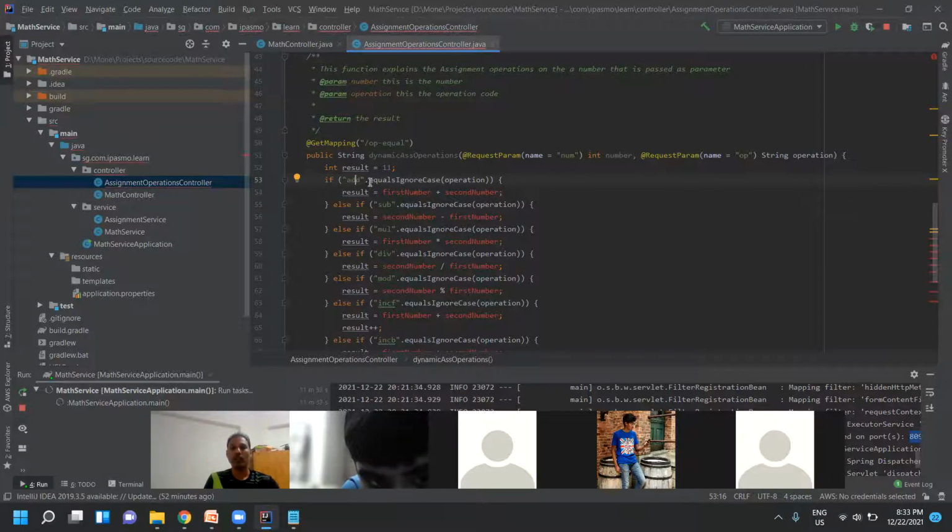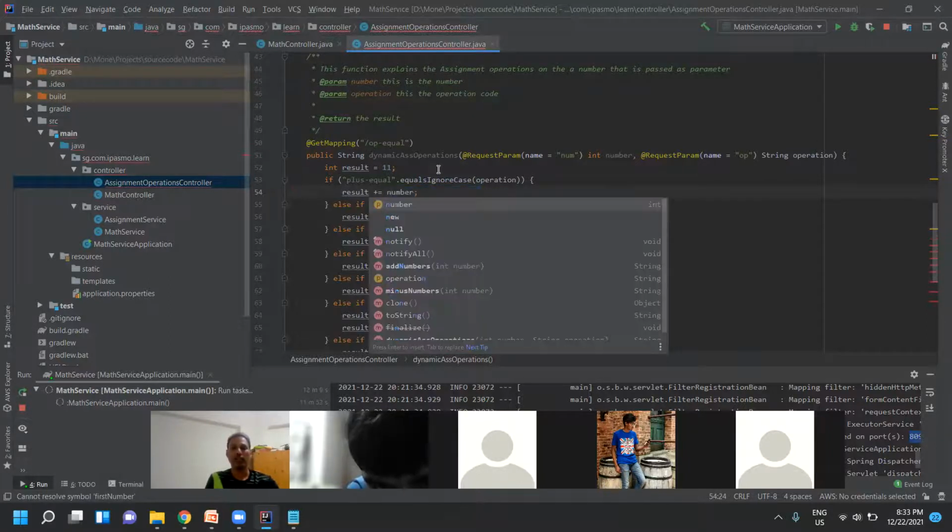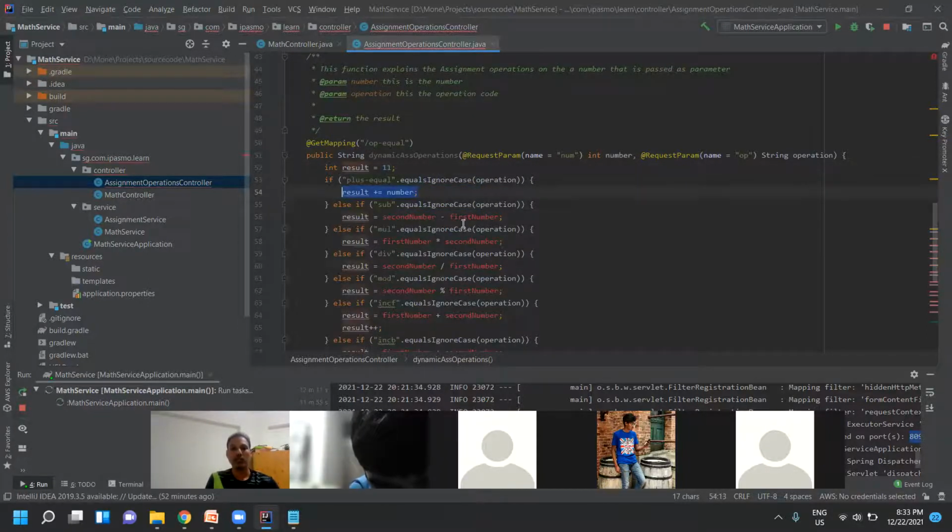So now, what is this? I'll just mention plus hyphen equal result. You can mention plus is equal to number. And I'll just copy paste this part across.